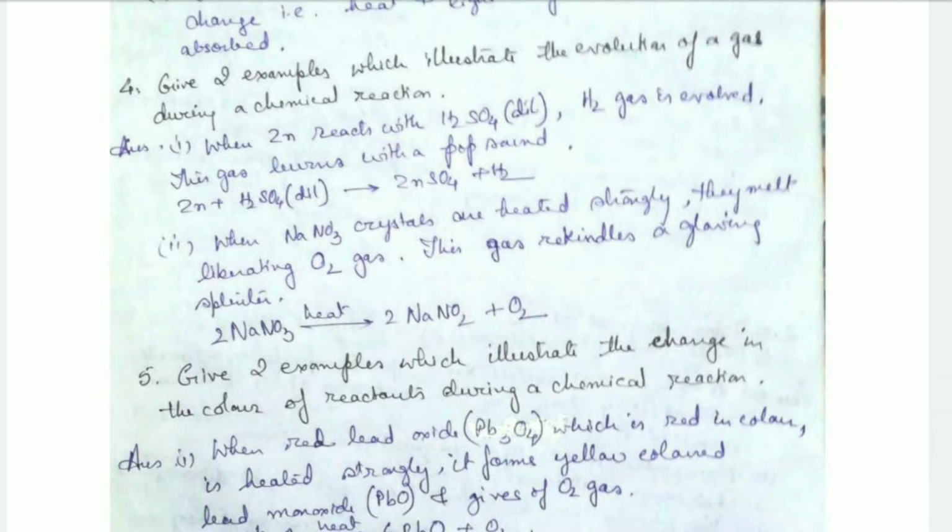Then another example of evolution of gas in a chemical reaction is when sodium nitrate is heated strongly. It melts to form sodium nitrite, and oxygen is liberated. How can we find that the gas is oxygen? How can we identify? By taking a glowing splinter near the place where the oxygen gas has been liberated, it rekindles the glowing splinter. So that is a confirmation test for oxygen.